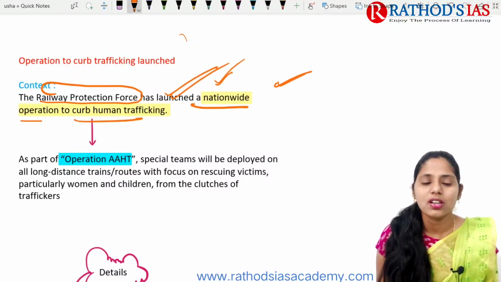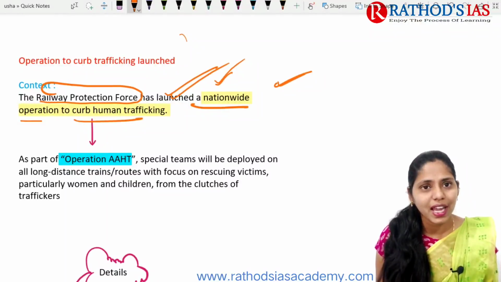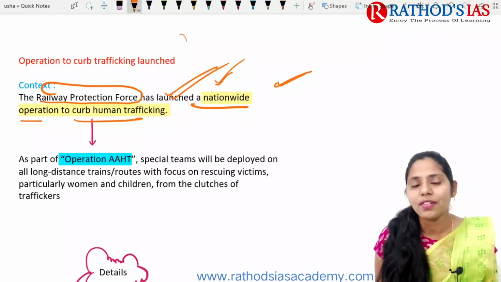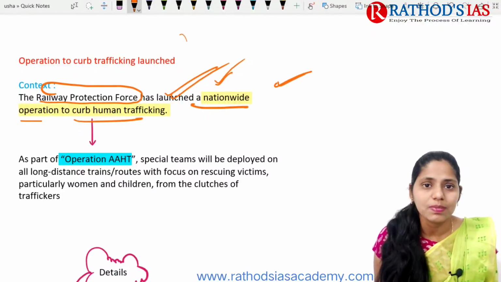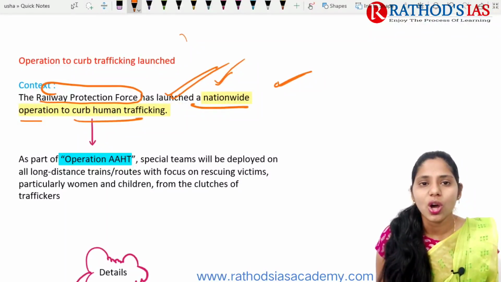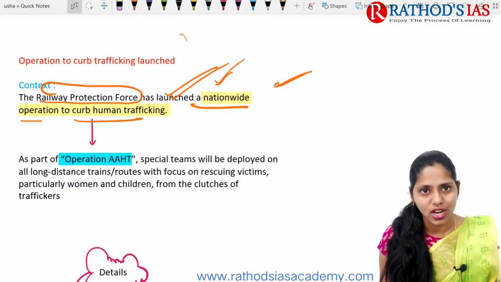Because of this, the Railway Protection Force came up with this operation, Operation Art. Under this operation, some special teams will be deployed on all long distance trains or routes, and they will focus on rescuing the victims, especially women as well as children, from these traffickers.